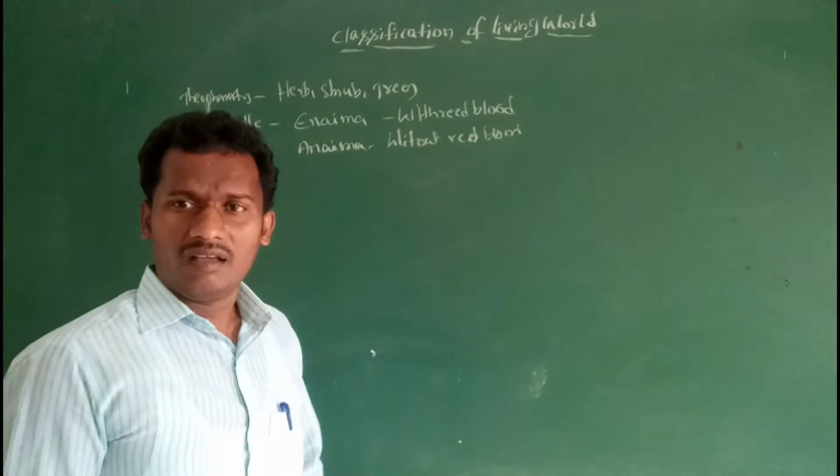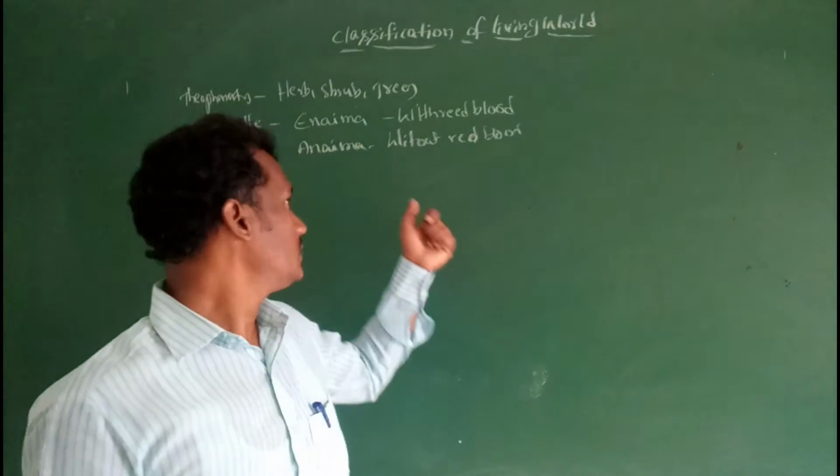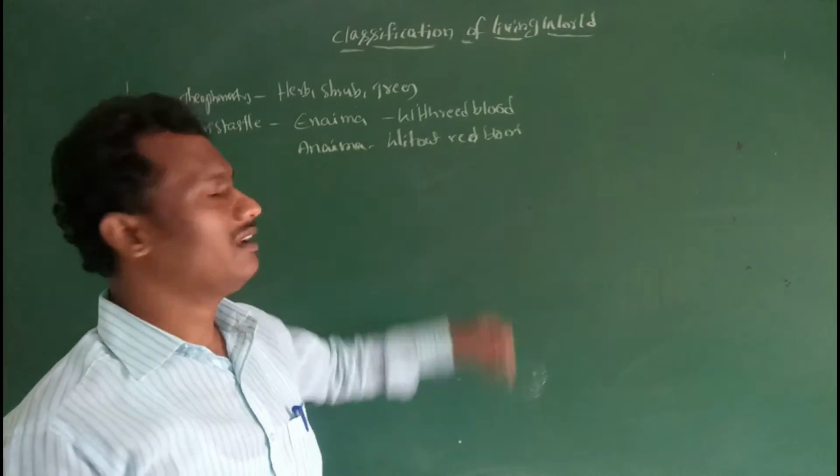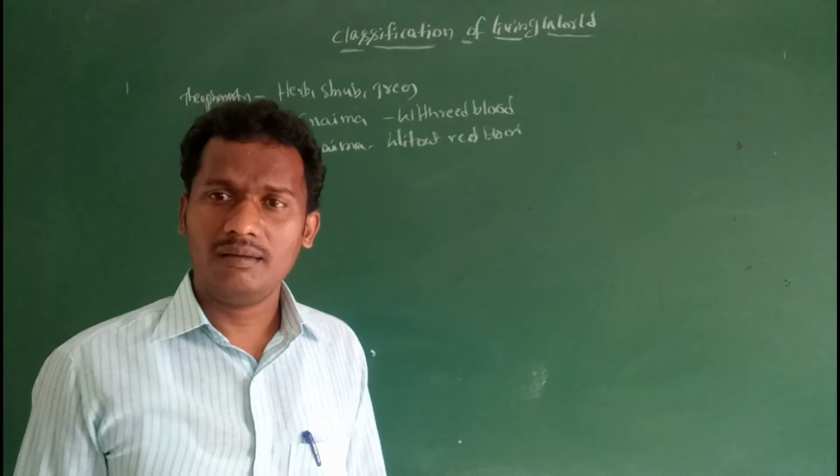So Aristotle classified the animals into two groups, with red blood and without red blood.